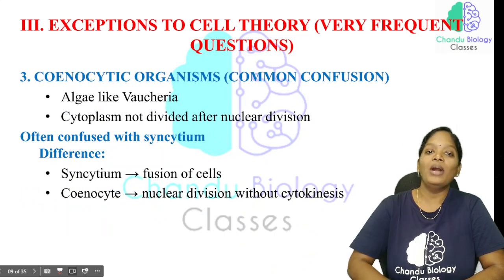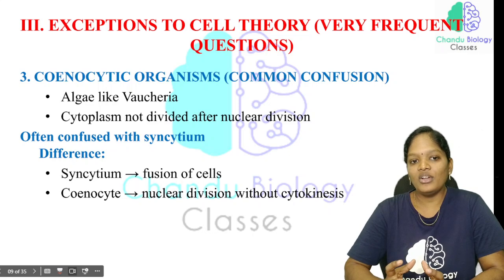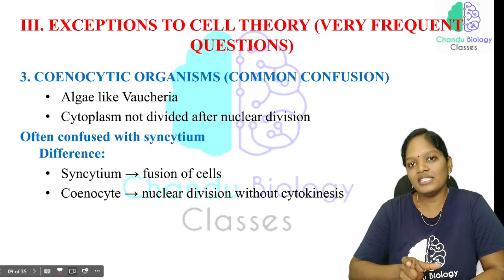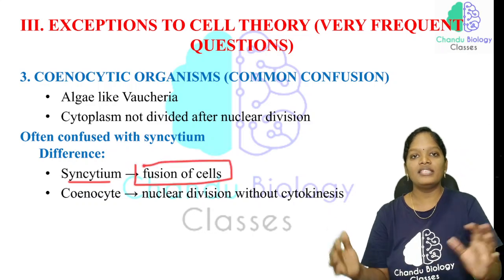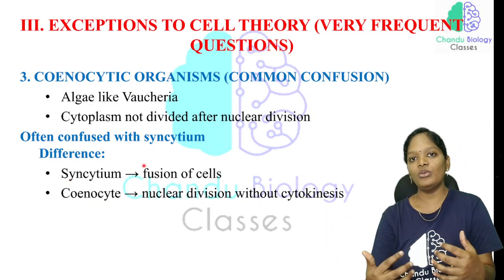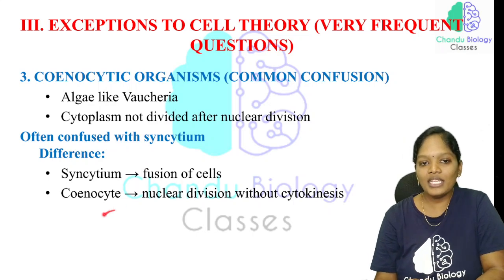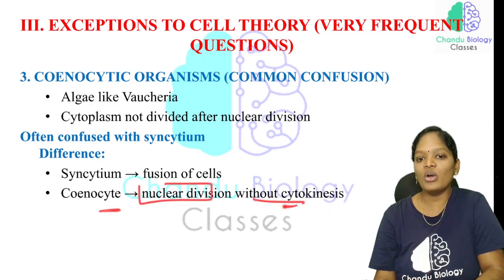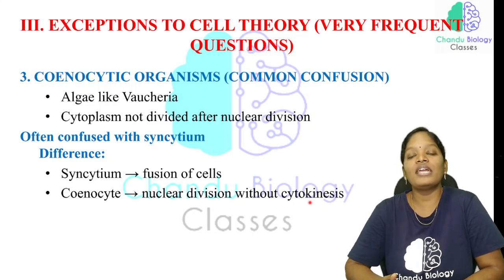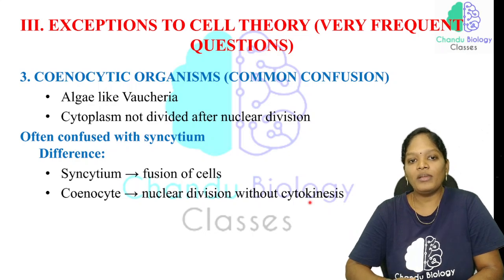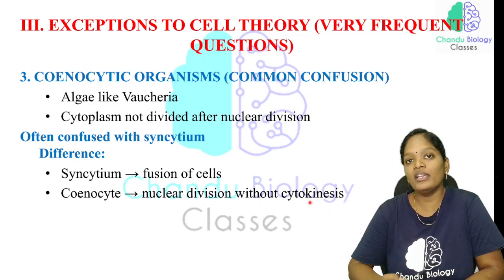Now, another important example is the coenocytic organisms. What is the difference between the syncytium and coenocytic? A syncytium is a fusion of cells. They have many nuclei, but there are no boundaries between the nuclei. But a coenocyte is nuclear division without cytokinesis. Cytokinesis means cytoplasmic division. Here the cytoplasm is not divided; there is a common cytoplasm while the nucleus is getting divided.